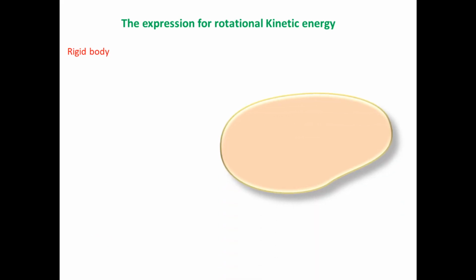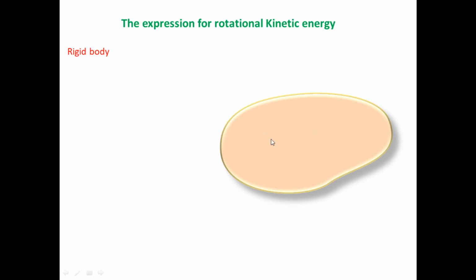Let's see, this is a rigid body. According to the properties of a rigid body, every rigid body is made of a large number of smallest elements. Let's imagine that this rigid body is also made of a large number of smallest elements, and these particles, these smallest elements, are situated at every point on the given rigid body.